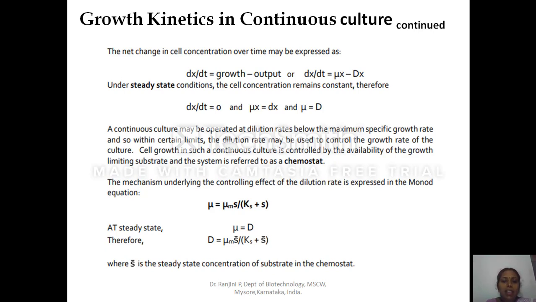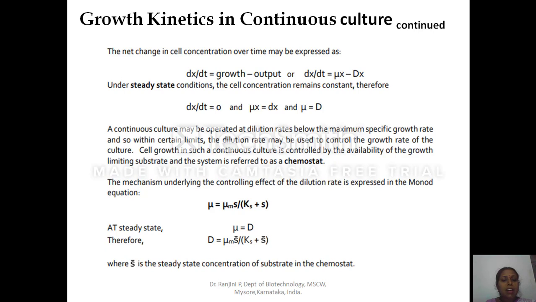If you are maintaining the particular dilution rate based on the essential nutrient concentration or based on the limiting substrate concentration, then it is called a chemostat. At the same time, if the cell growth in continuous culture is controlled by the turbidity of the media, then it is called a turbidostat.